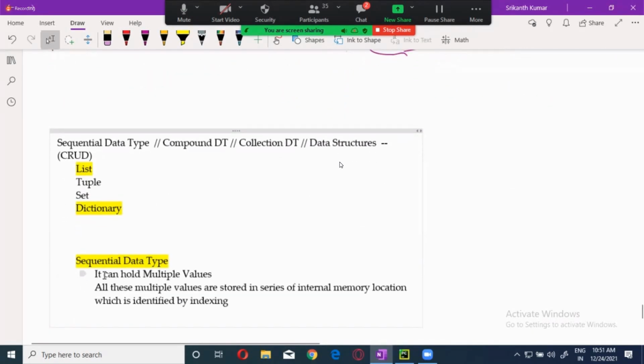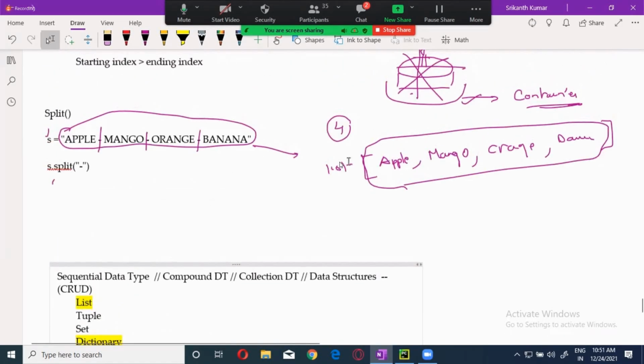Over here, this is the nature. A sequential data type can hold multiple values. What are the multiple values? I can hold apple, mango, orange, and banana over here. Each of these values is internally stored in internal memory, and each of them is identified by indexing. Now, how can I get it? What is the index of apple? 0. What is the index of mango? 1.